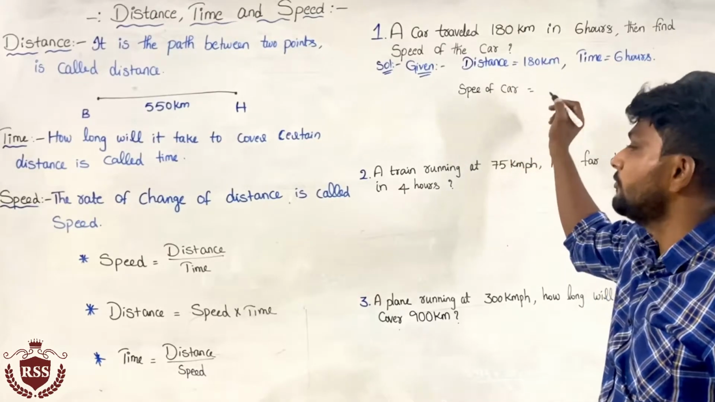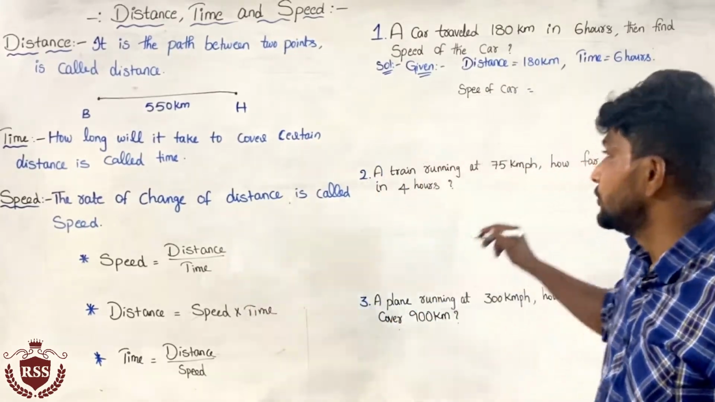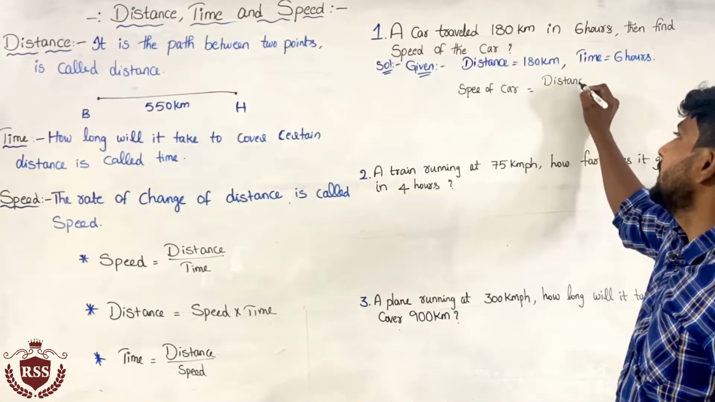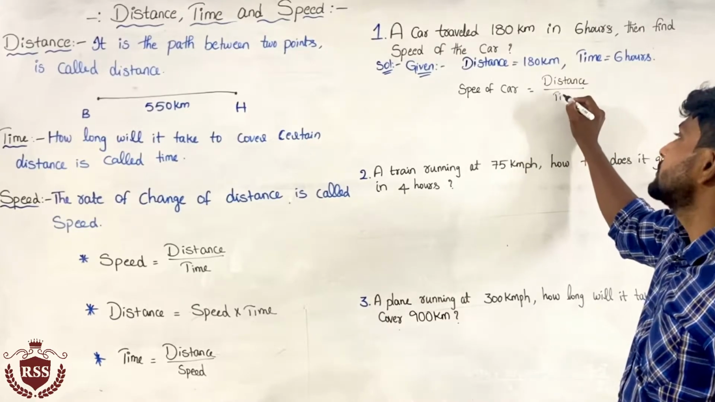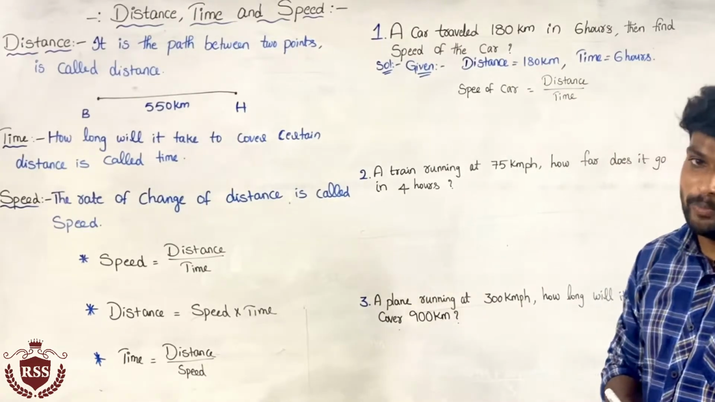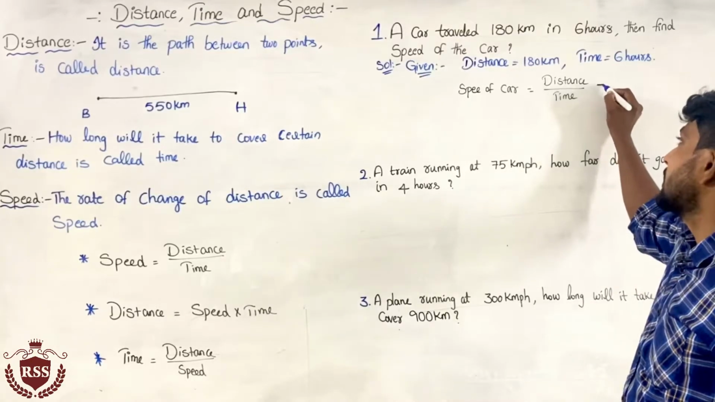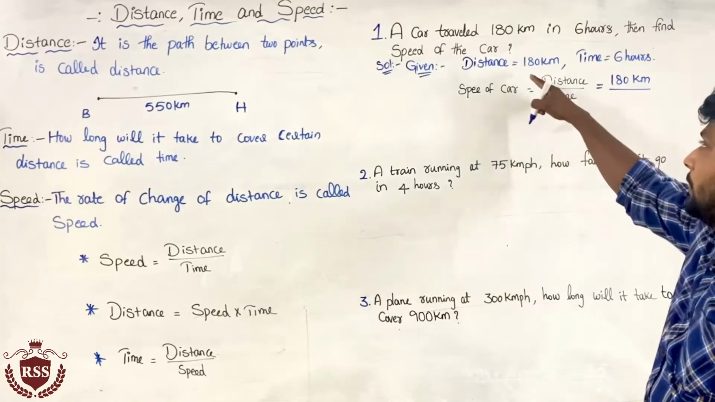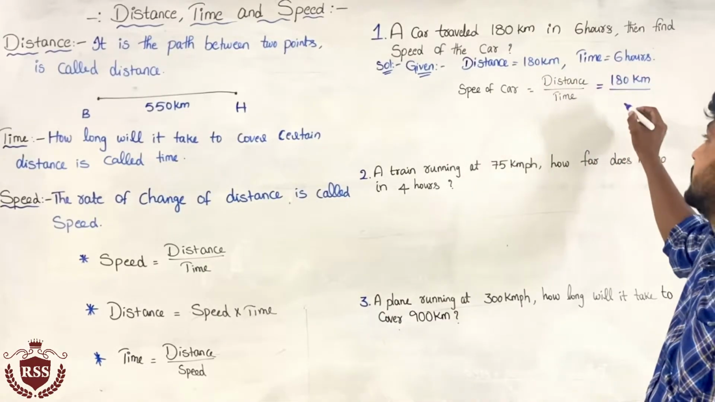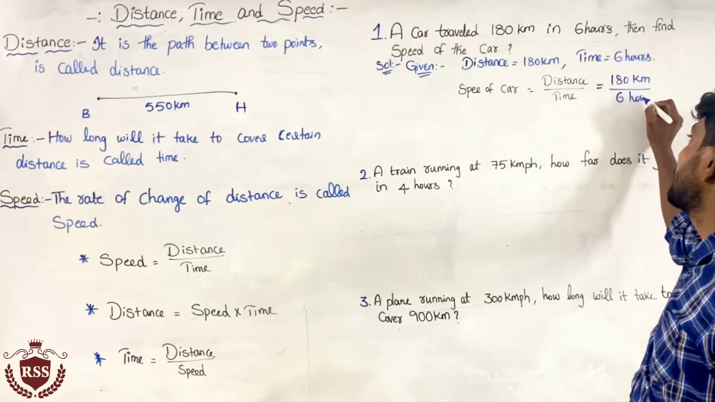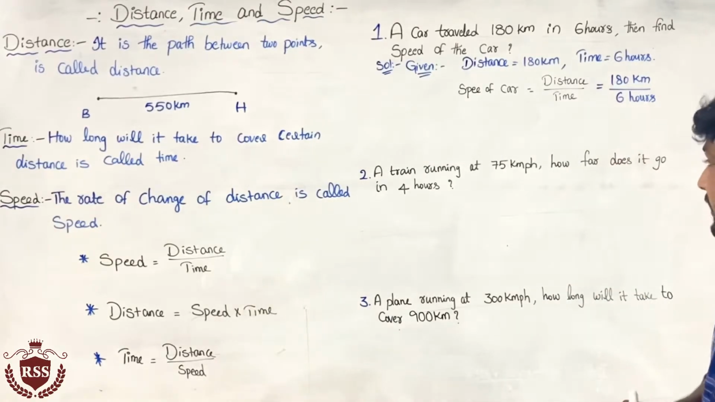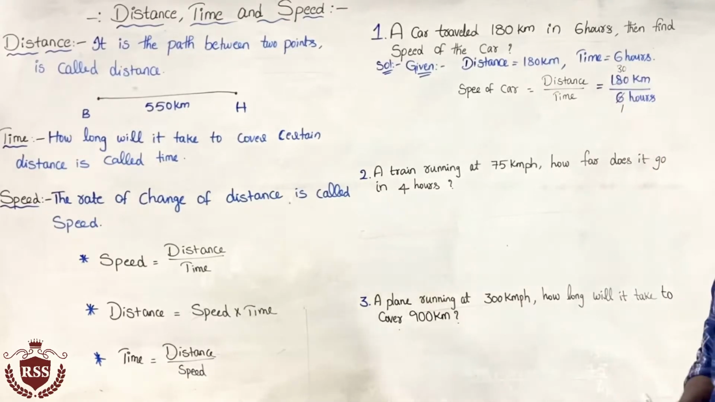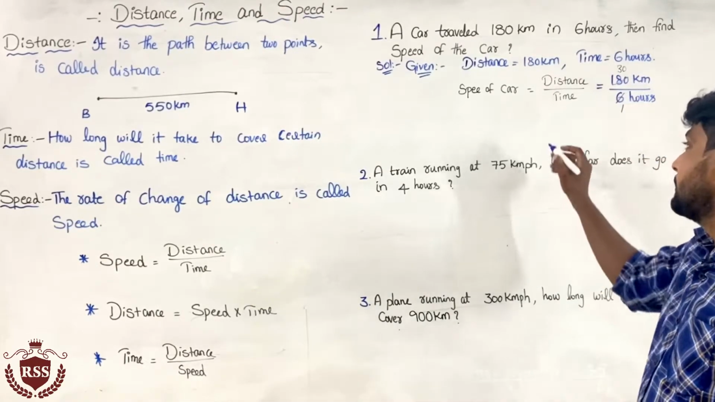What is the speed of car formula? Distance by time. We need to use that formula. Distance by time. So how much distance has it traveled? 180 kilometers. By what time has it taken? 6 hours. So we can cancel, right? 6 ones are 6, 6 threes are 18. So speed of the car is 30 kilometer per hour.